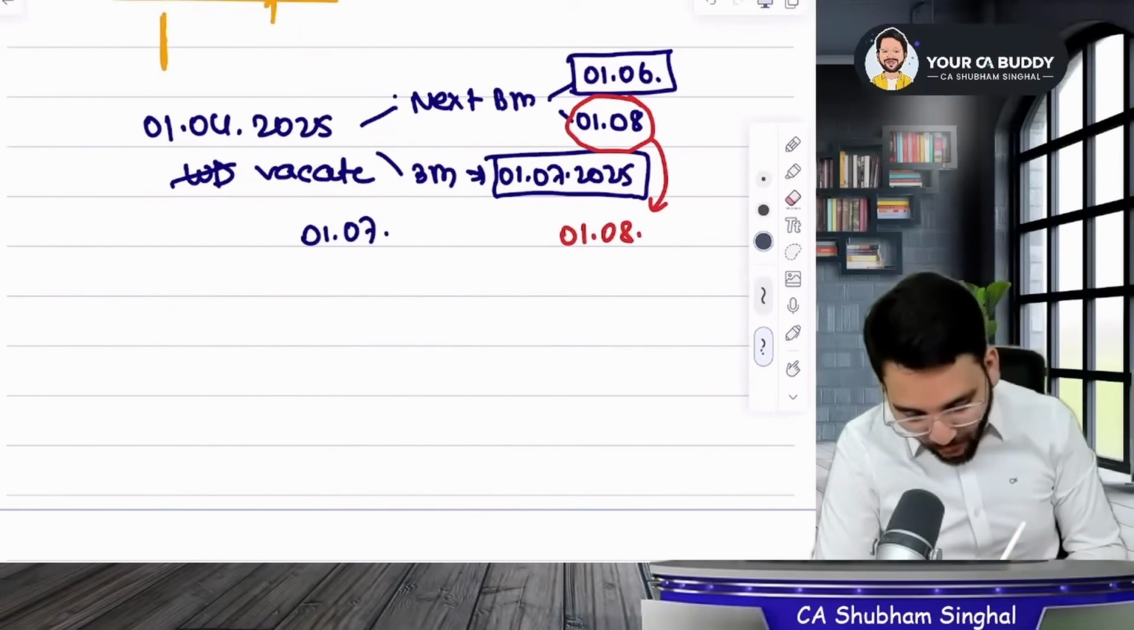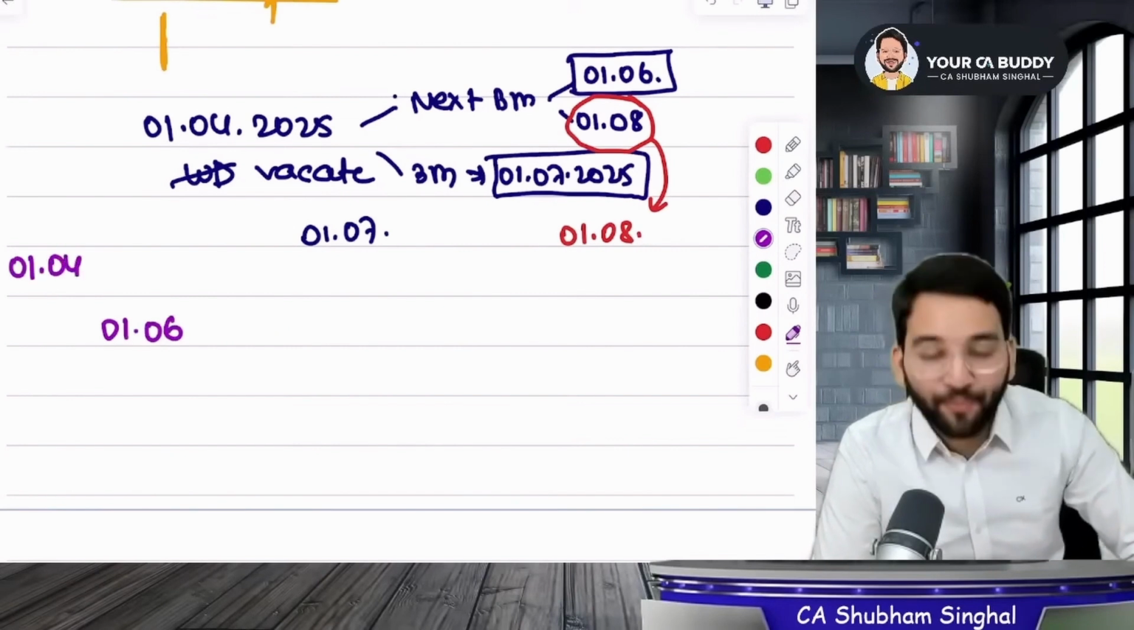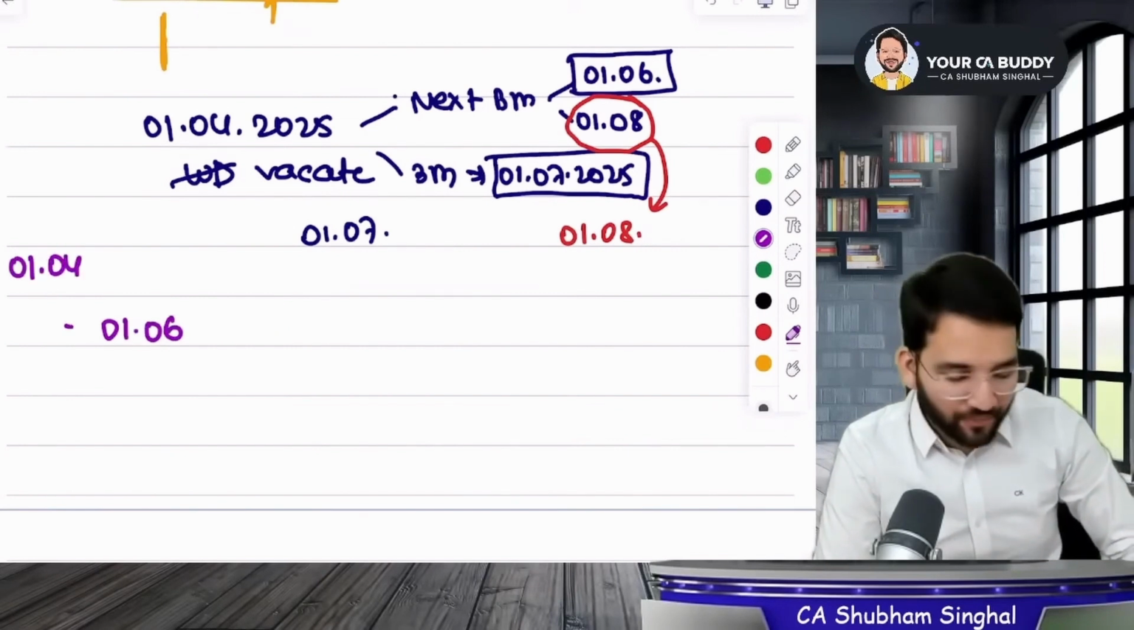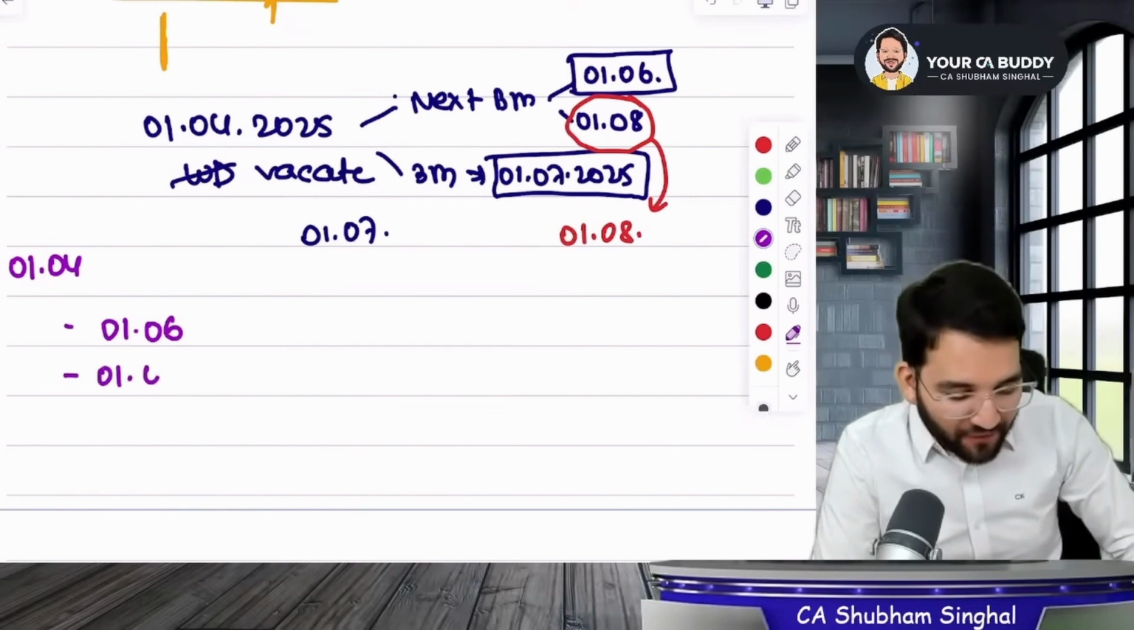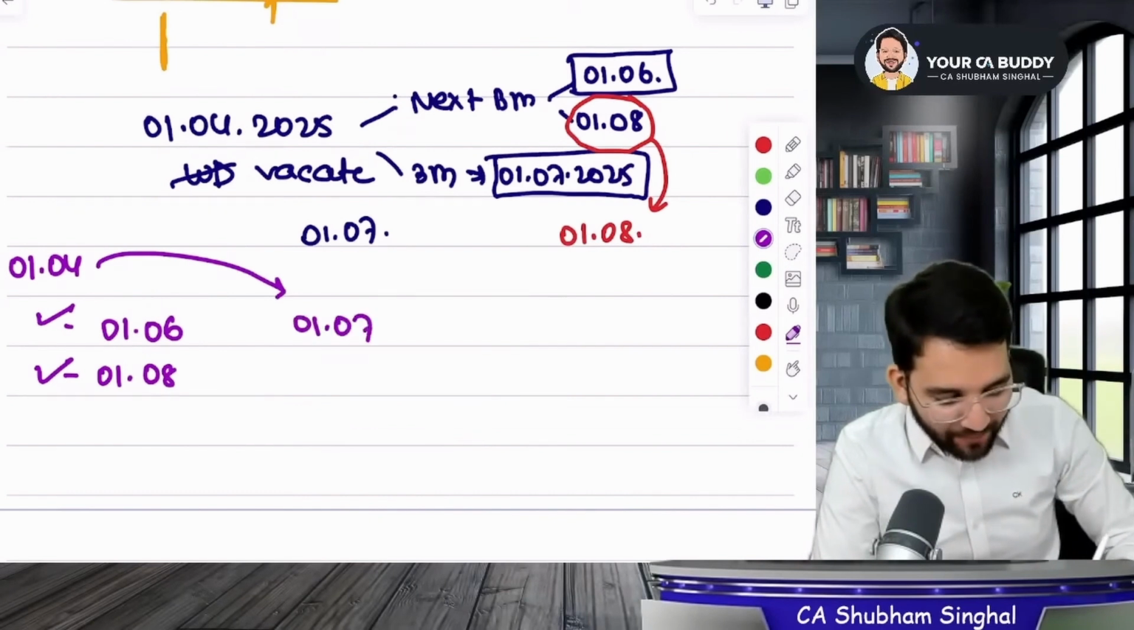Listen, my next board meeting, pay close attention to this. My next board meeting is on 1st June. When did the seat get vacant? 1st of April. Next meeting is on 1st June. And the next board meeting after that is on 1st August. The first meeting is here, the second meeting is here. And from here, 3 months finishes at 1st July.